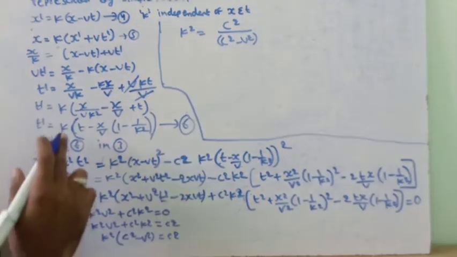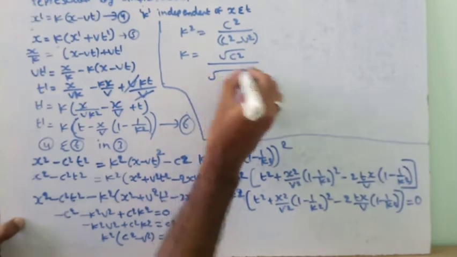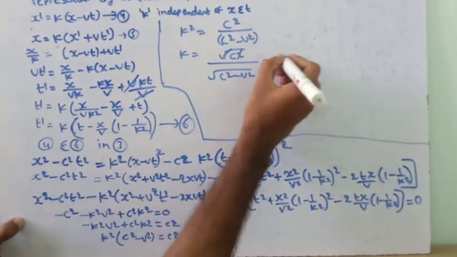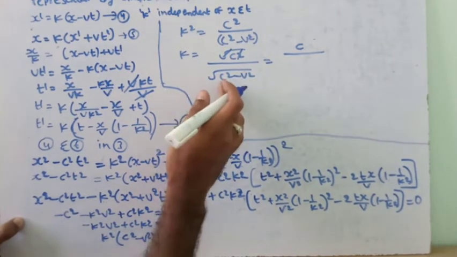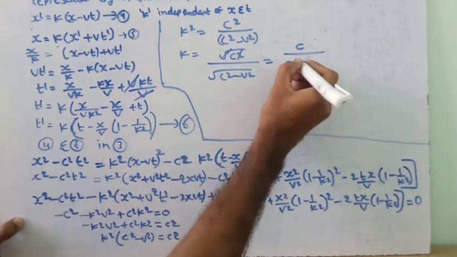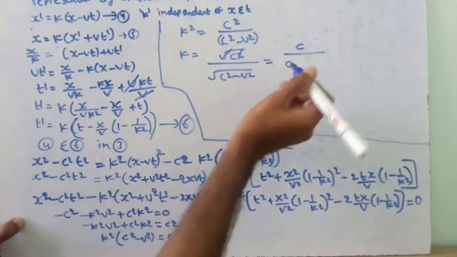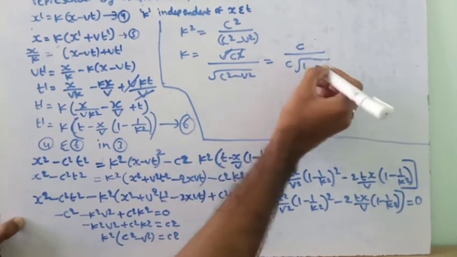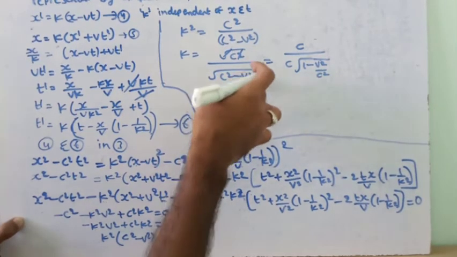So we need the k value, so we take the square root on both sides, then root of c square by root of c square minus v square. The square root gets cancelled, so this equation becomes c by, we will take c square common from this root, these two terms. When we take c square common, the square roots get cancelled and we get c outside, and this becomes root of 1 minus v square by c square, because this term doesn't have c square, so we multiply and divide by c square.